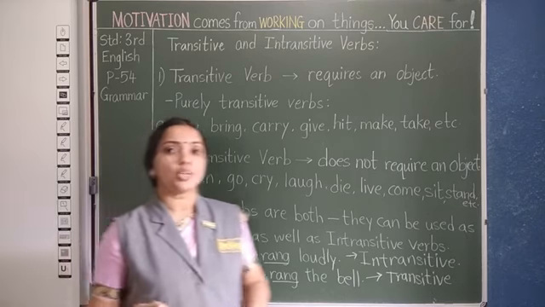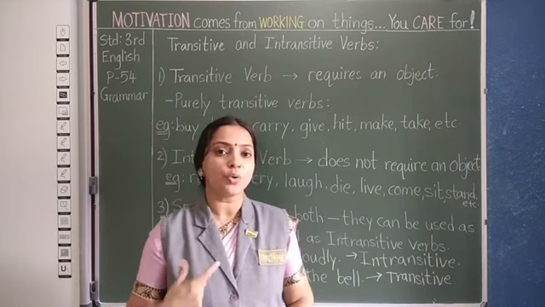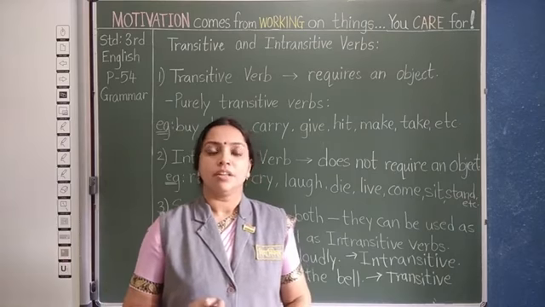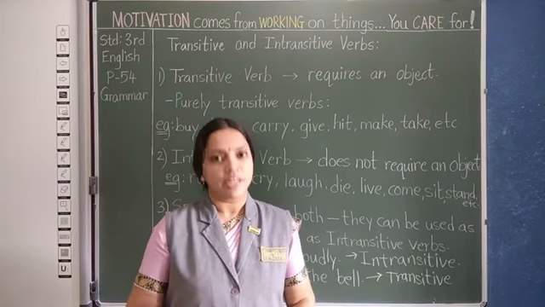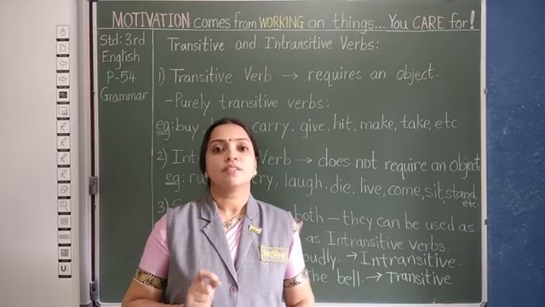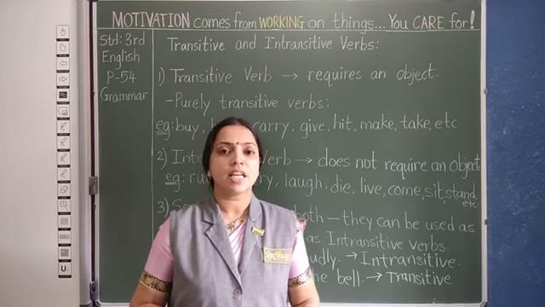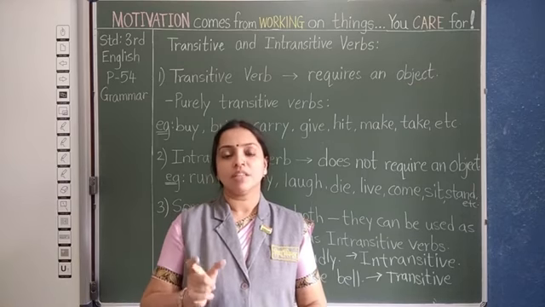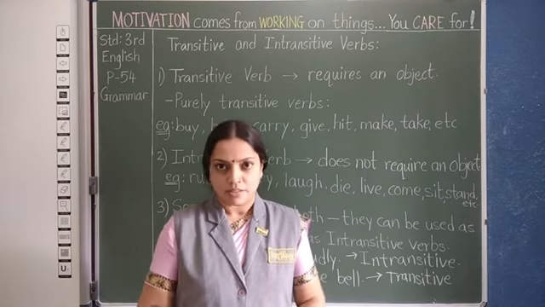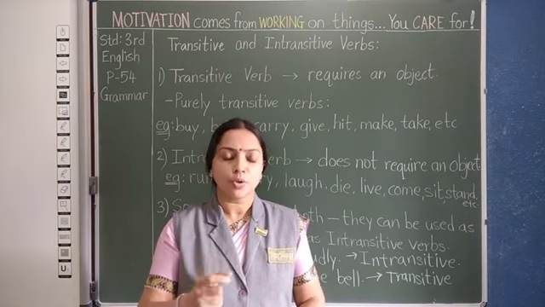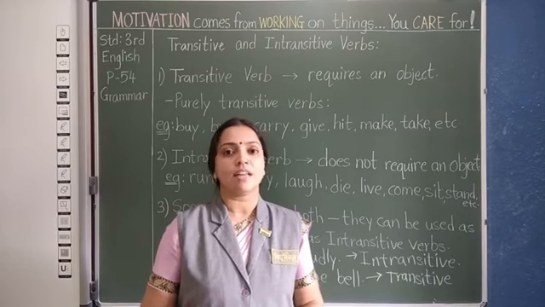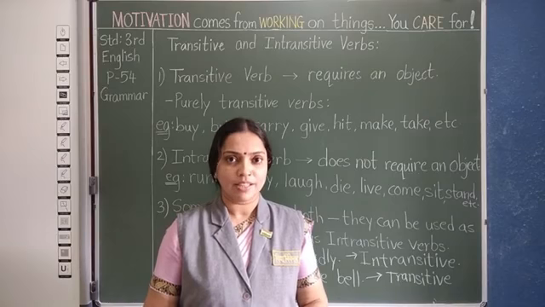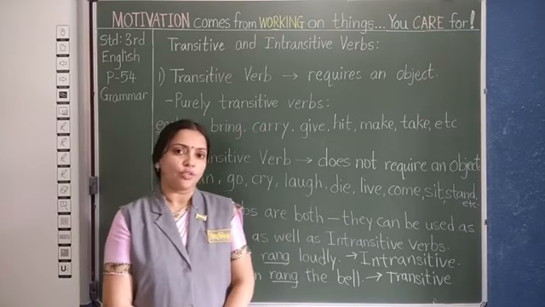And you also now know the hint how you can find out whether it is transitive or intransitive. If it is transitive verb, it should necessarily answer the question what. And if you have person as the object, then it will answer who. So this is all for today.